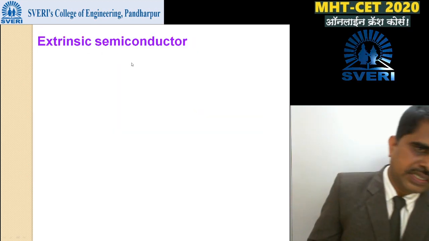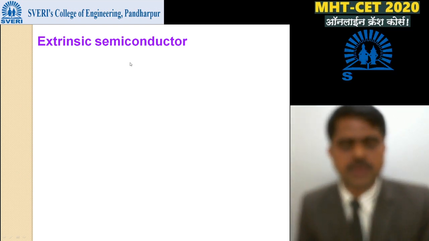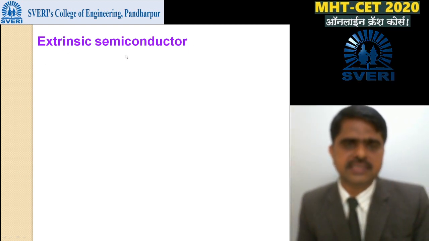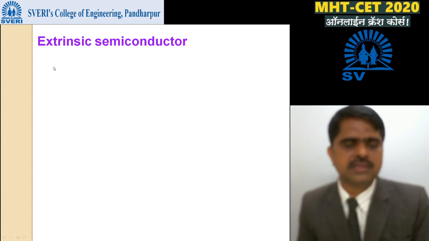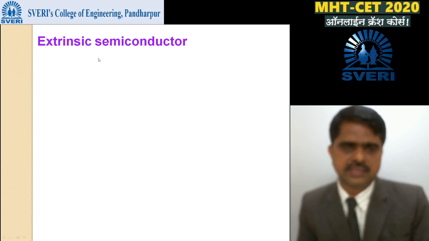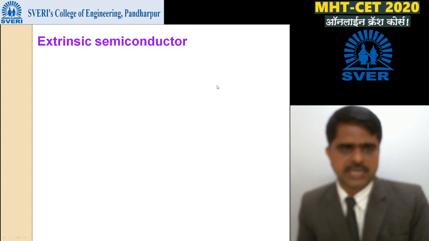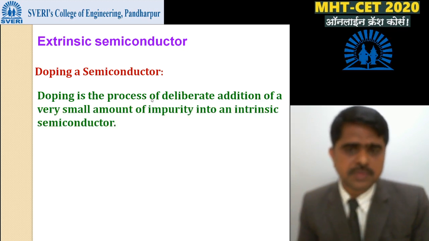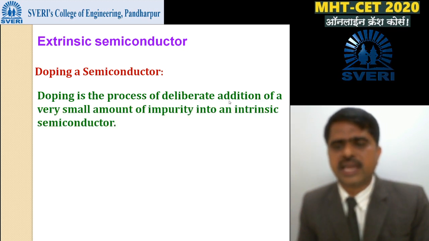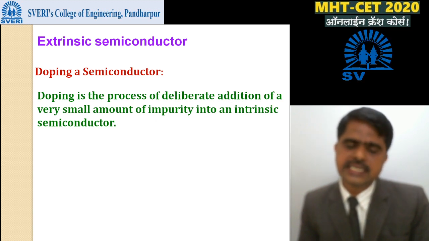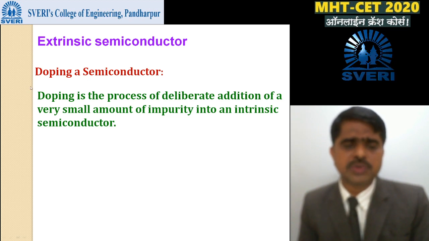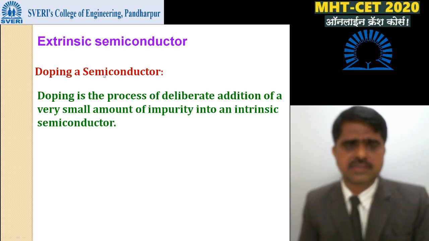Next, impure or doped semiconductors are called extrinsic semiconductors. These are classified into two classes: the N-type semiconductor and the P-type semiconductor. First, the definition of doping. Doping is the process of deliberate addition of a very small amount of impurity into an intrinsic semiconductor, or in simple words, addition of impurity in a pure semiconductor is called doping.